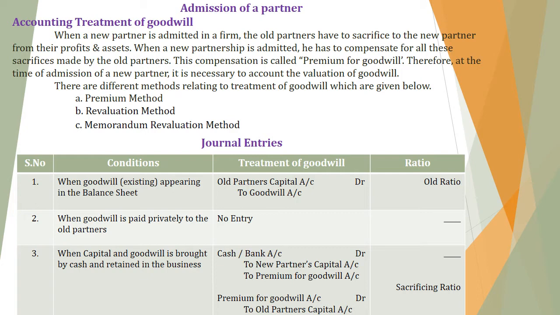Here if there are two partners, we have to distribute to two partners and we have to use the sacrificing ratio. I told you how to calculate sacrificing ratio. Old ratio minus new ratio is the formula to calculate sacrificing ratio. When there is no new ratio, old ratio itself can be treated as new ratio. Got it?